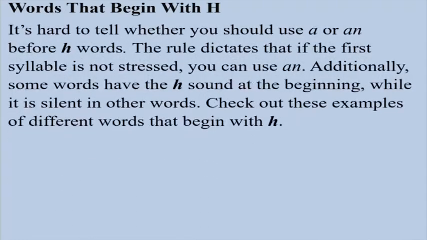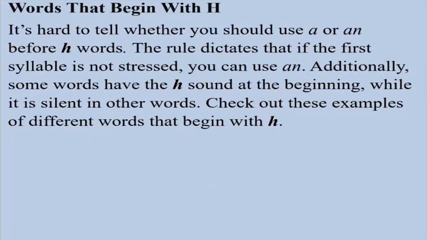Words that begin with H, very important words here. It's very difficult to tell whether you should use a or an before H words. The rule dictates that if the first syllable is not stressed, you can use the article an. Additionally, some words have the H sound at the beginning, while it is silent in other words.